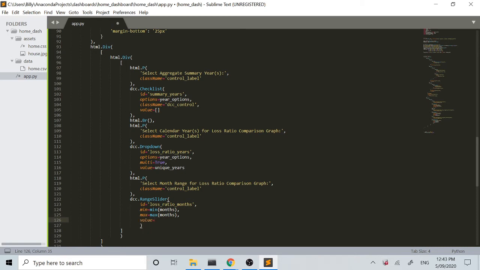Our value here, we're going to go a list, and we're just going to go min months, min months plus 12. And we'll go here, we'll go marks, some months dict, so that's why we needed that dictionary, and we'll go class name, and again it's going to be a dcc control.